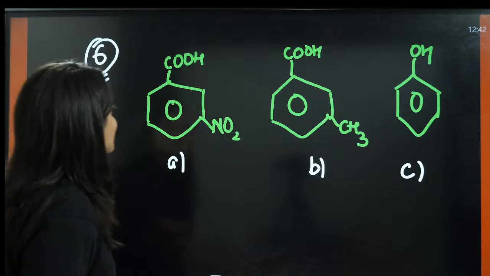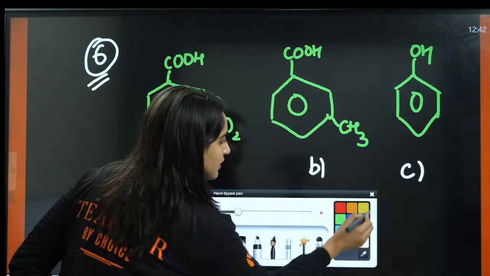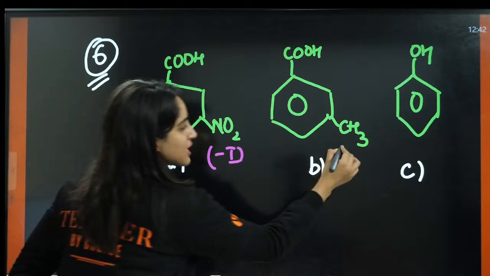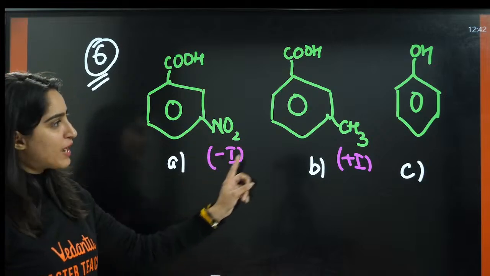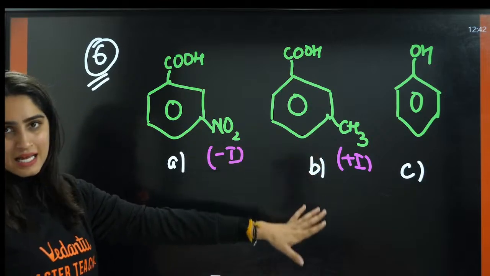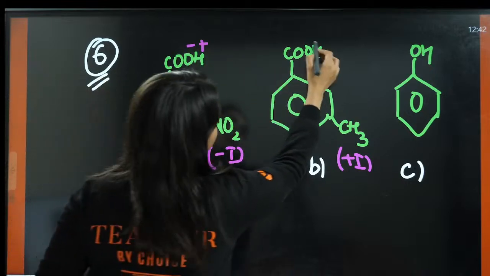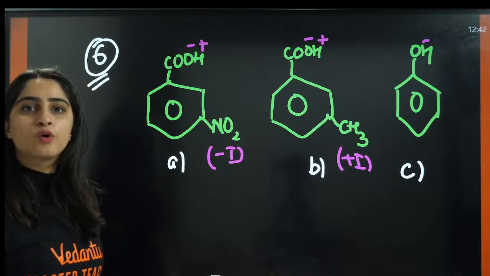Yeah. So this is the thing. This has a minus side effect. This has a plus side effect. The NO2 group has a minus side effect and the alkyl group has a plus side effect, right? And now we have to judge which one is a good acid.